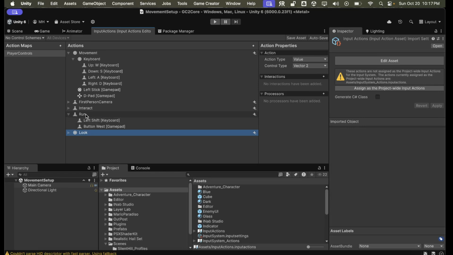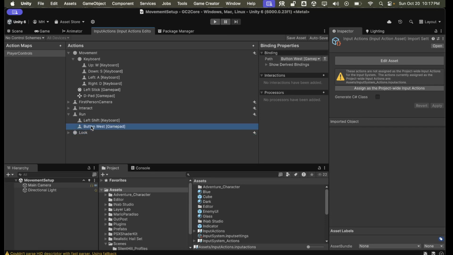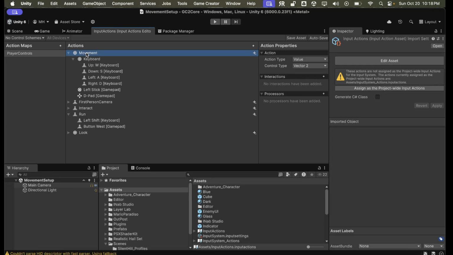The run is set to left shift or the west button on the gamepad, because the original Silent Hill run was a button you'd press down on. That was a little tricky to get to work with the input system, and we'll go over that as well. I also have a look action with the right stick and the mouse position, but we're not going to use that in this video. We're just going to focus on the movement for now, and maybe the run.